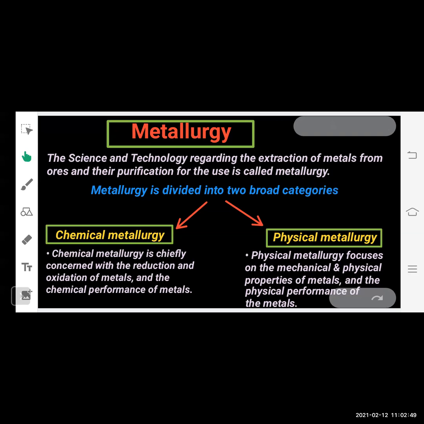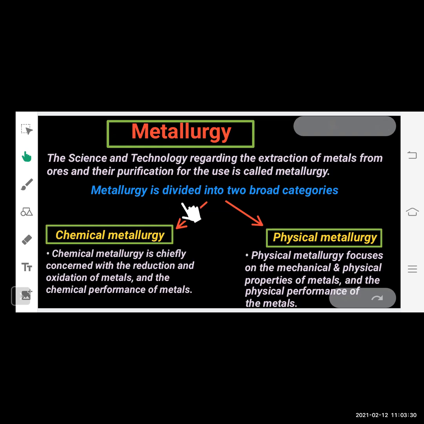What is metallurgy? It is a branch of science in which we study the extraction of metals, how metals are extracted from their ores and how they are purified for their use. As you can see, we are using lots of metals in our day-to-day life like aluminium, gold, silver, but they do not naturally occur in their pure form, right? So we need to purify them before use. So the whole process of extracting them, purifying them, and making them usable comes under metallurgy. So that we are going to study here.